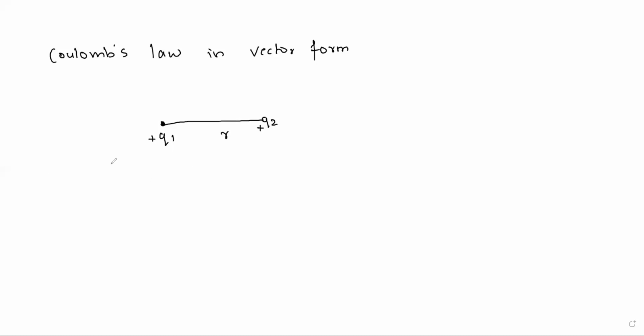Q1 gets repelled by Q2 and Q2 gets repelled by Q1. Now see, Q1 is pushing Q2, so Q2 moves over here, right? How can we write it? This force can be written as F21. Why are we writing force as F21? Because the force is acting on charge 2 by charge 1. So we write it as F21.